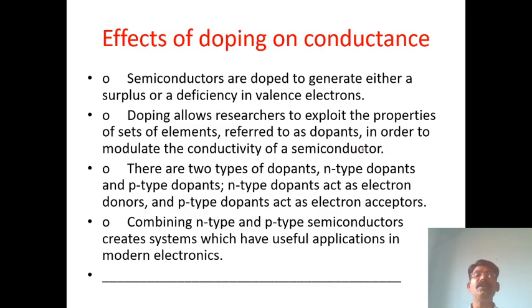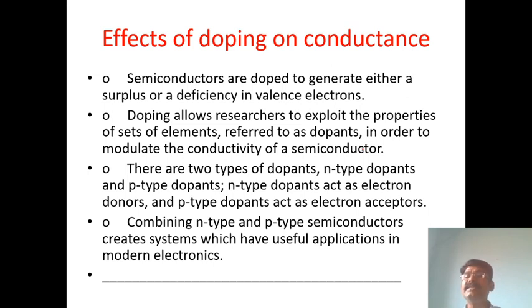Okay. Now, effects of doping on conductance. Here, fourth group elements, silicon or germanium crystals, are called what? Semiconductors. These semiconductors are doped with excess electrons or deficient electrons. Deficient electron elements are third group elements like boron, and excess electron elements are like phosphorus and arsenic.